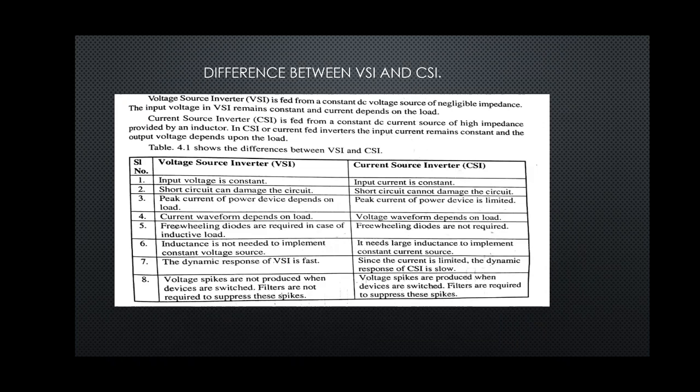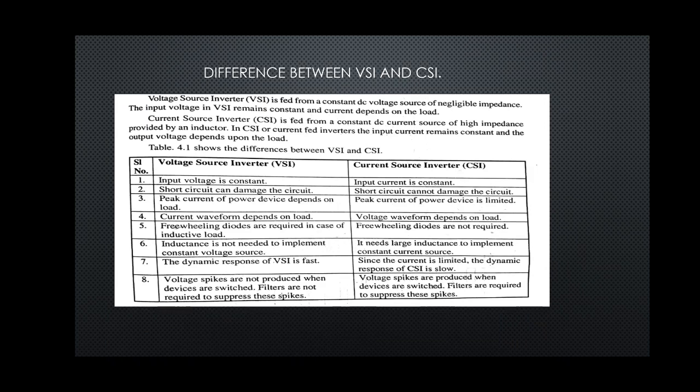In VSI the current waveform depends on load, and in CSI the voltage waveform depends on load. In VSI, freewheeling diodes are required in case of inductive load. In CSI, freewheeling diodes are not required.